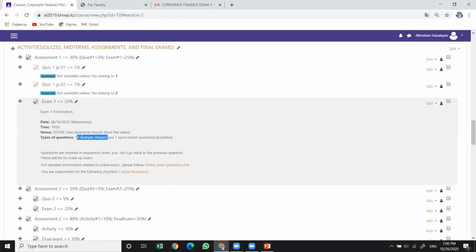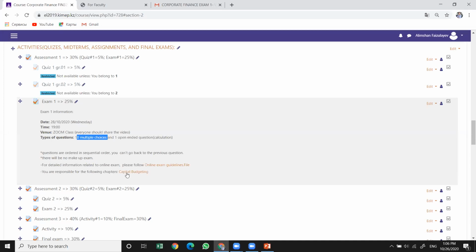Questions will be, especially the multiple choice questions, in sequential order, which means that you cannot return to the previous question. You have to solve the question and move to the next one. If you leave an empty one, it will be considered a wrongly selected question. So you have to be very careful about it.